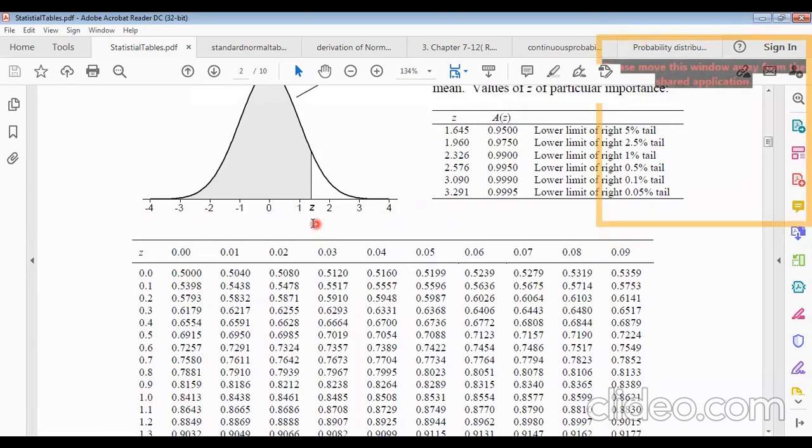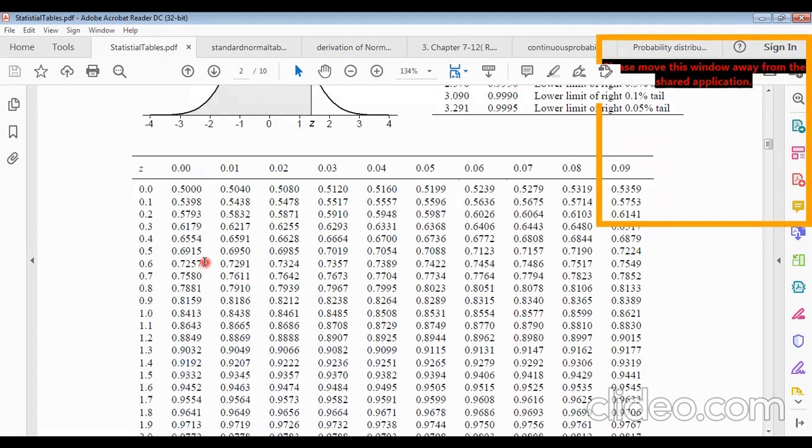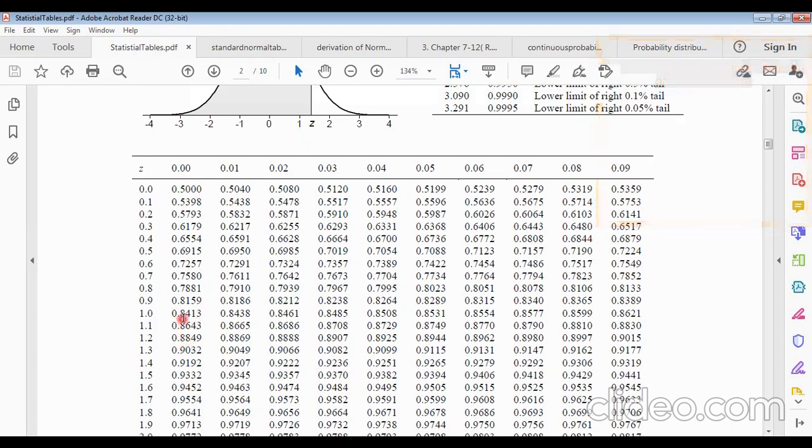When z equals 1, the area will be 0.8413. Remember it. Now we have to find the area between z equals 0 and 1, so the subtraction will be 0.8413 minus 0.5.